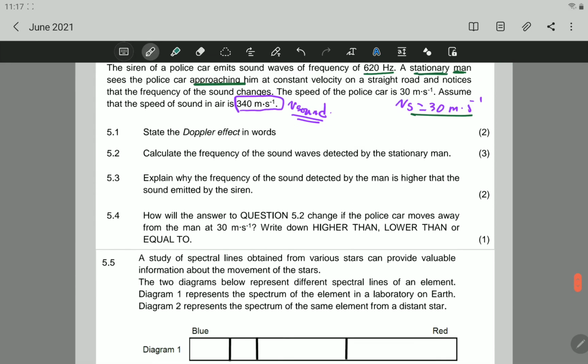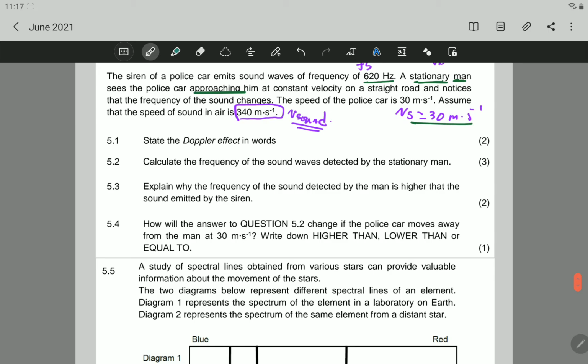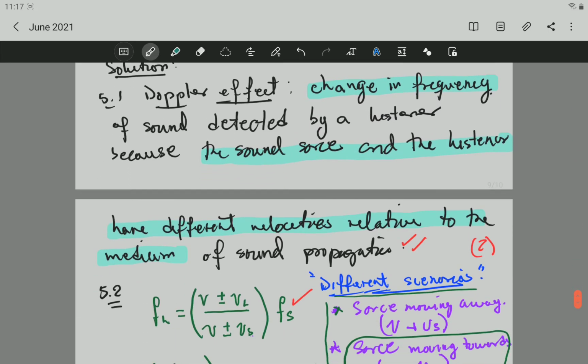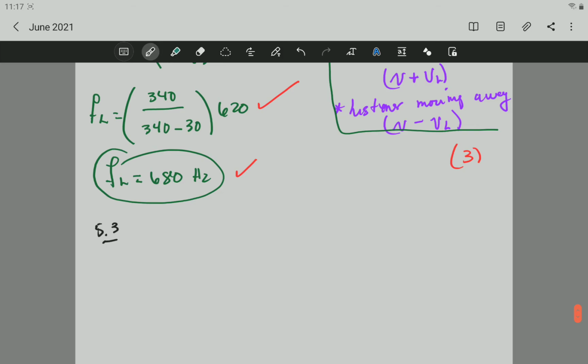Question 5.3 says, explain why the frequency of the sound detected by the man is higher than the sound emitted by the siren. Now, what is happening? Let's not get confused. When the source is moving toward, it is compressing the wave. So the wavelengths will become smaller. And therefore, due to the wavelength becoming smaller, the listener will detect more frequency, or more waves per unit time.